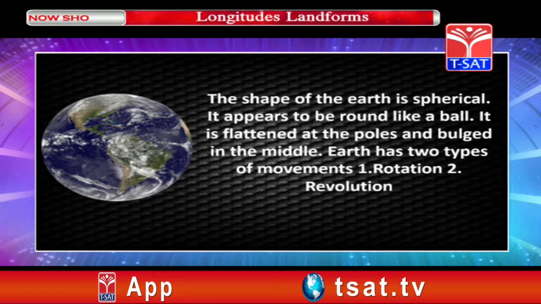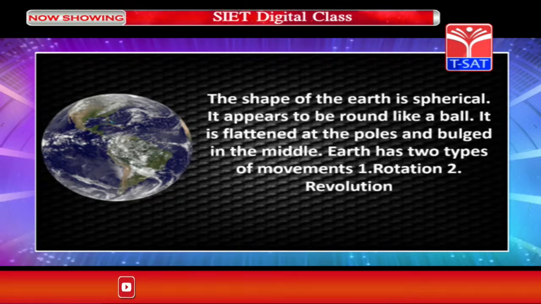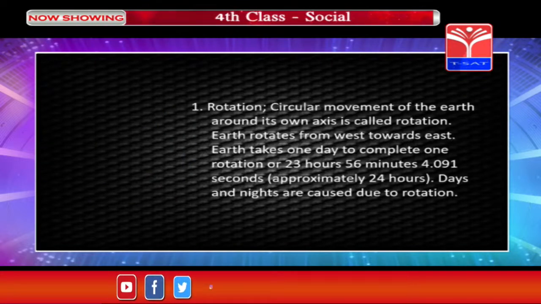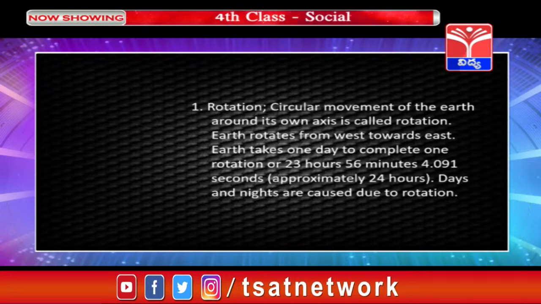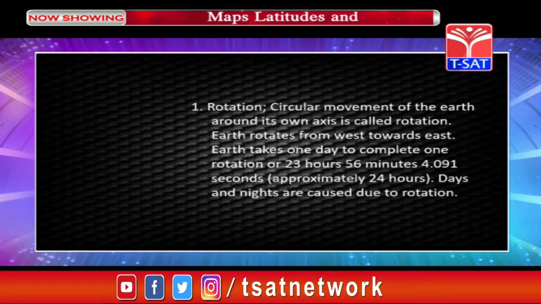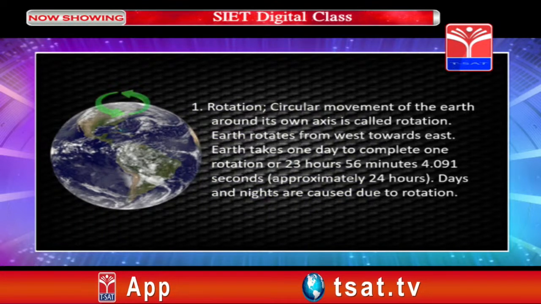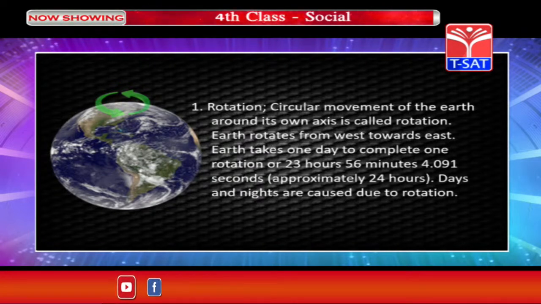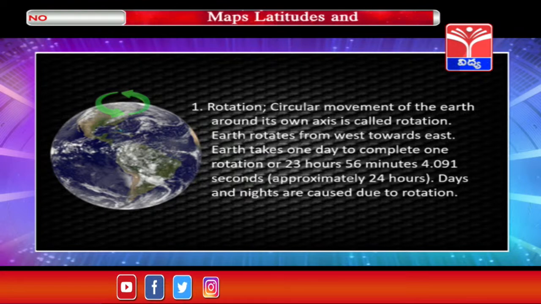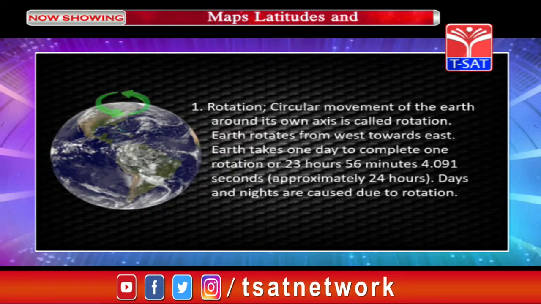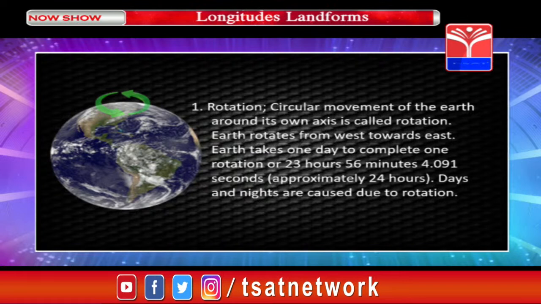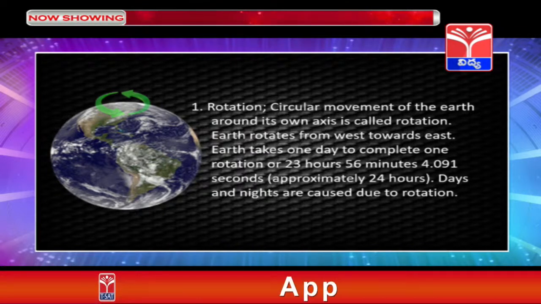Earth has 2 types of movements, that is, one is rotation, second is revolution. Rotation. Circular movement of the Earth around its own axis is called rotation. Earth rotates from west towards east. Earth takes 1 day to complete one rotation, or 23 hours 56 minutes 4.091 seconds, approximately 24 hours, which we call a day. Days and nights are caused due to rotation.